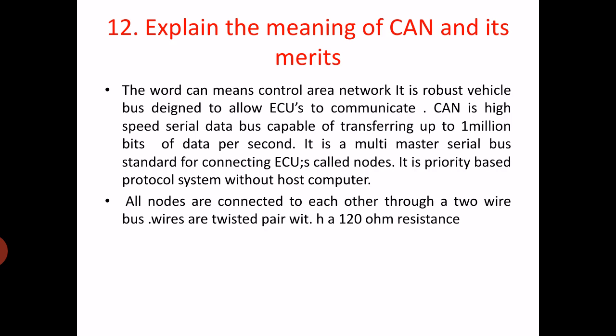Now question number 12, explain the meaning of CAN and its merits. Now CAN means controller area network. Okay, so it is one type of network. It is a robust vehicle bus, means it is a bus to connect the different nodes or ECUs, and it is designed to allow ECUs to communicate. CAN is a high speed serial data bus capable of transferring up to 1 million bits of data per second.